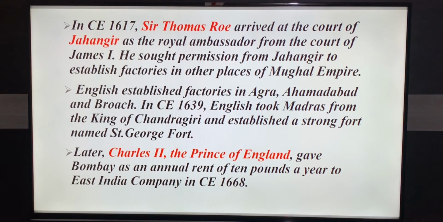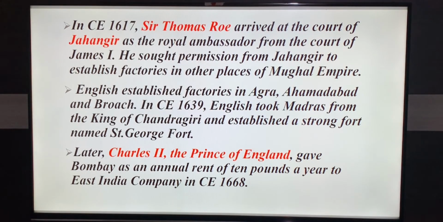So first, Sir Thomas Roe arrived in India and took permission from Jahangir to establish factories in other places of the Mughal Empire. He is the royal ambassador of the court of James, and he was successful in establishing factories in many places: Agra, Ahmedabad and Broach.